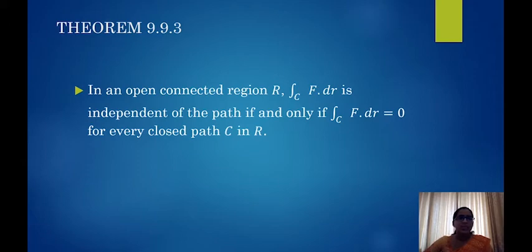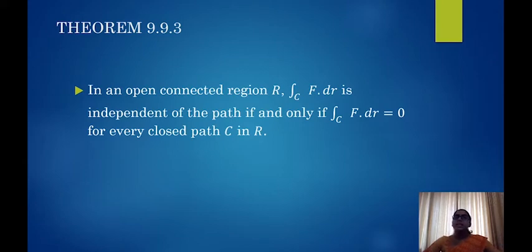So let's see theorem 9.9.3. In an open connected region R, integral over C f dot dr is independent of the path if and only if integral over C f dot dr equal to 0 for every closed path C in R. So just go through the theorem once again.